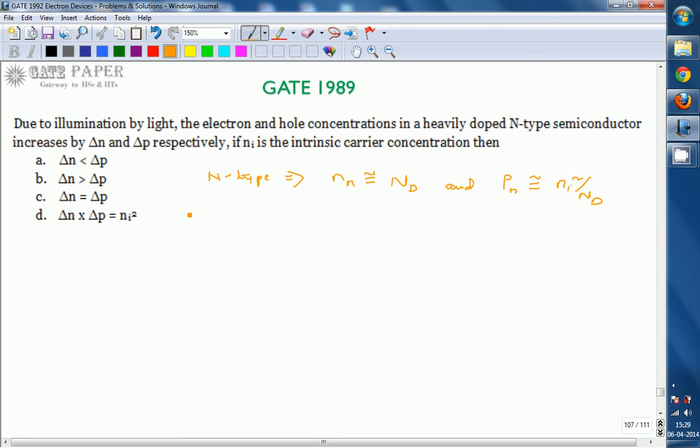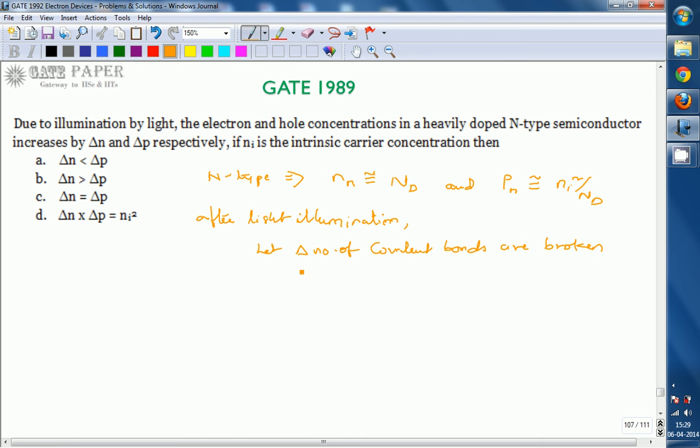After light illumination, let delta number of covalent bonds be broken.